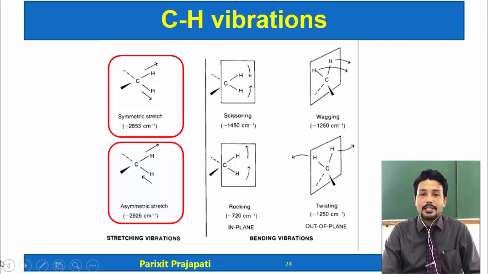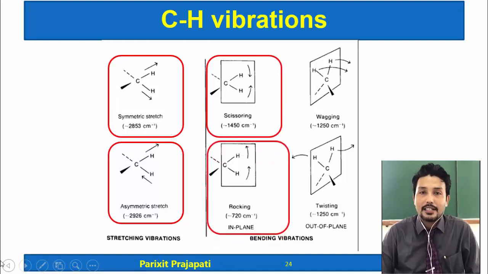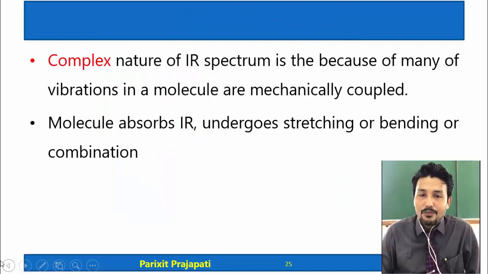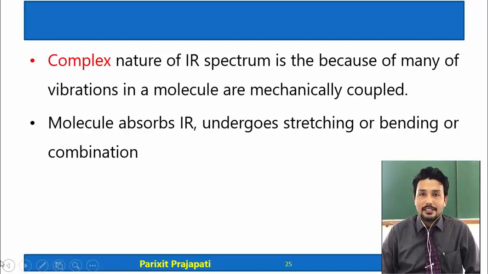All the bending vibrations like scissoring, rocking, wagging, twisting occur at lower frequencies or lower wave numbers, like 1450, 720, 1250, and 1250 for twisting also. There are a number of fundamental vibrations, and if the IR radiation frequency matches a vibrational frequency, then absorption will take place. But because of so many vibrational interactions, the IR spectra look complex.